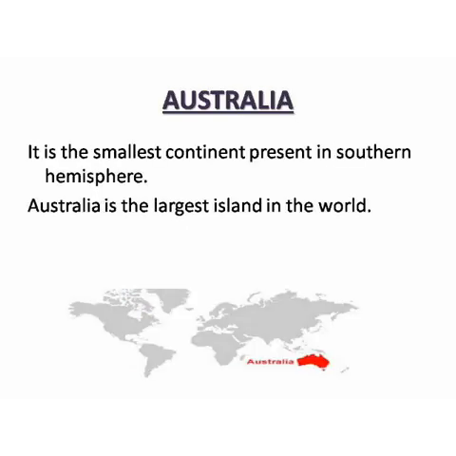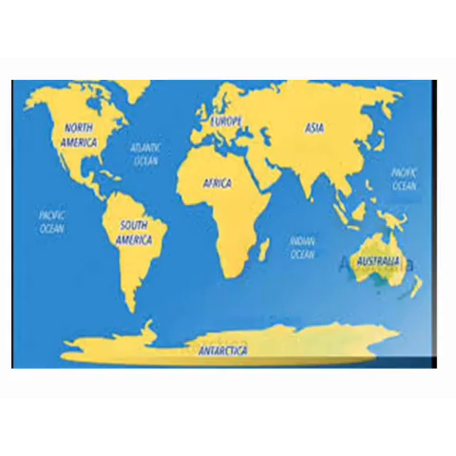Australia is the smallest continent in the world. It is an island continent because it is surrounded by water from all sides. You can see in the map, Australia is surrounded by water from all four sides. That is why it is called an island continent.